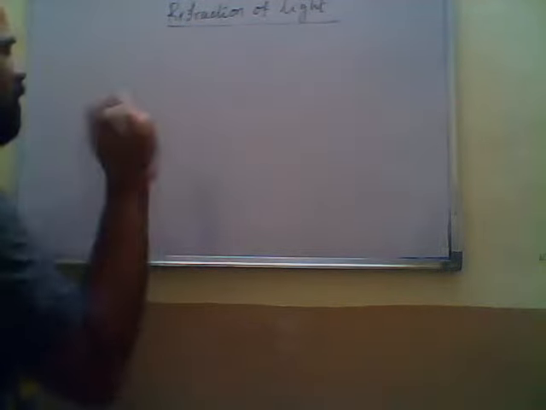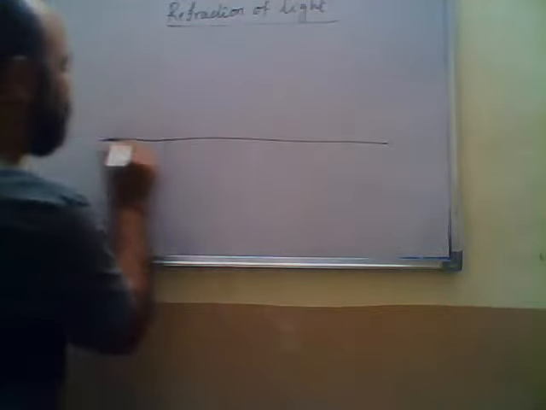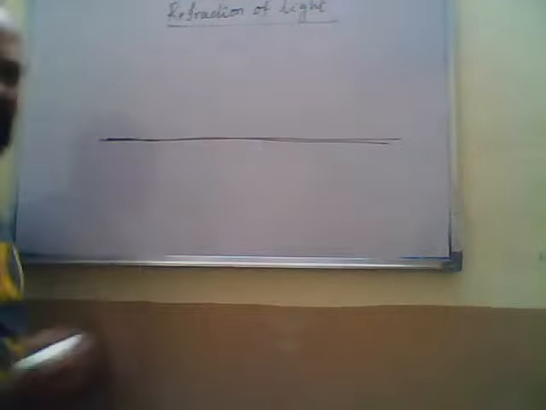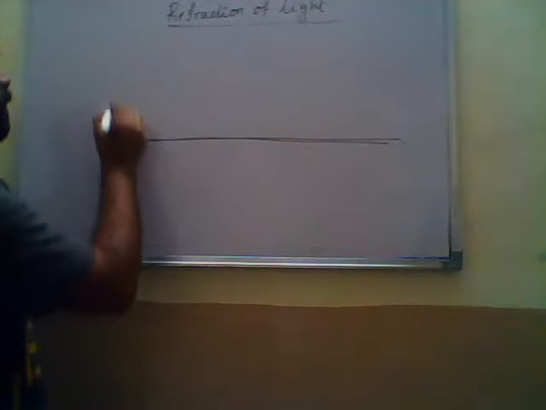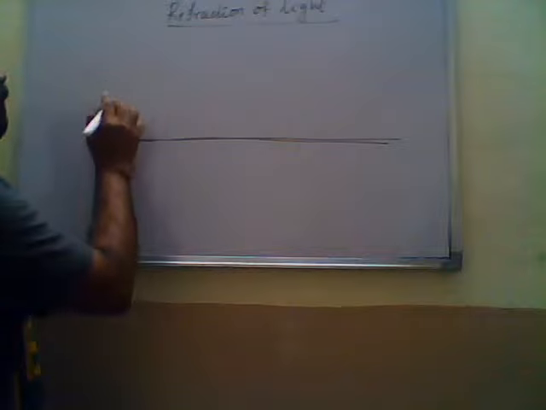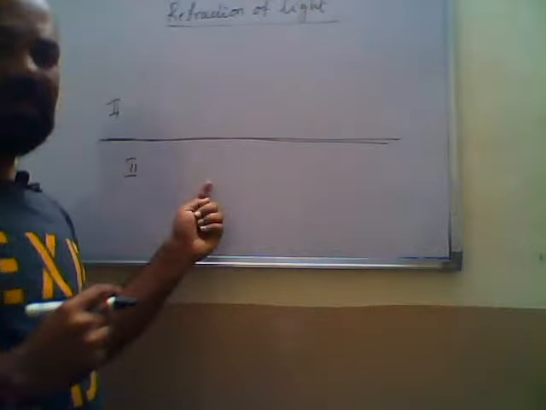See, this is the diagram I am drawing now. Refraction means, this is the boundary. This boundary divides the total medium into two surfaces, the upper one is one medium, the second one is the second medium.